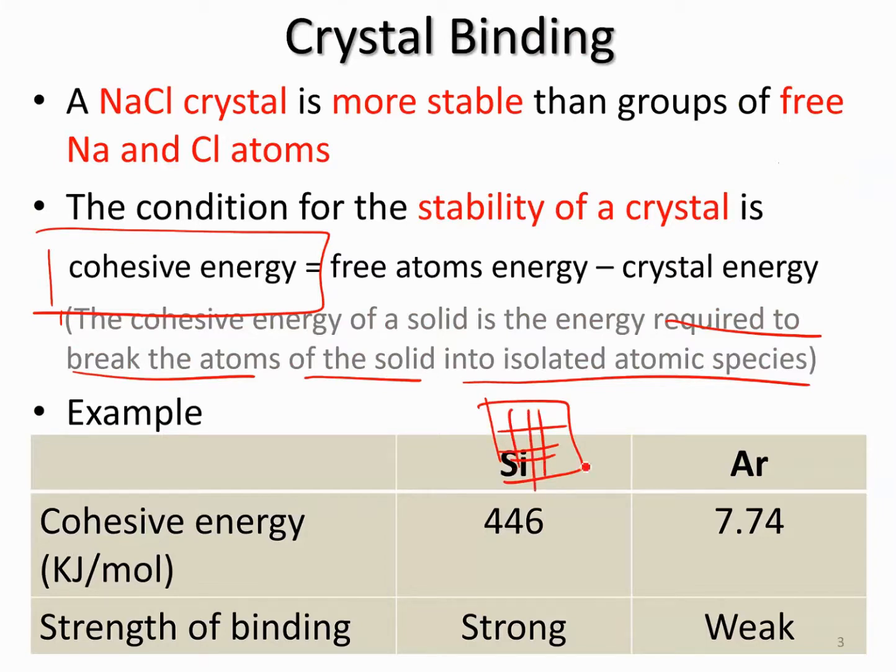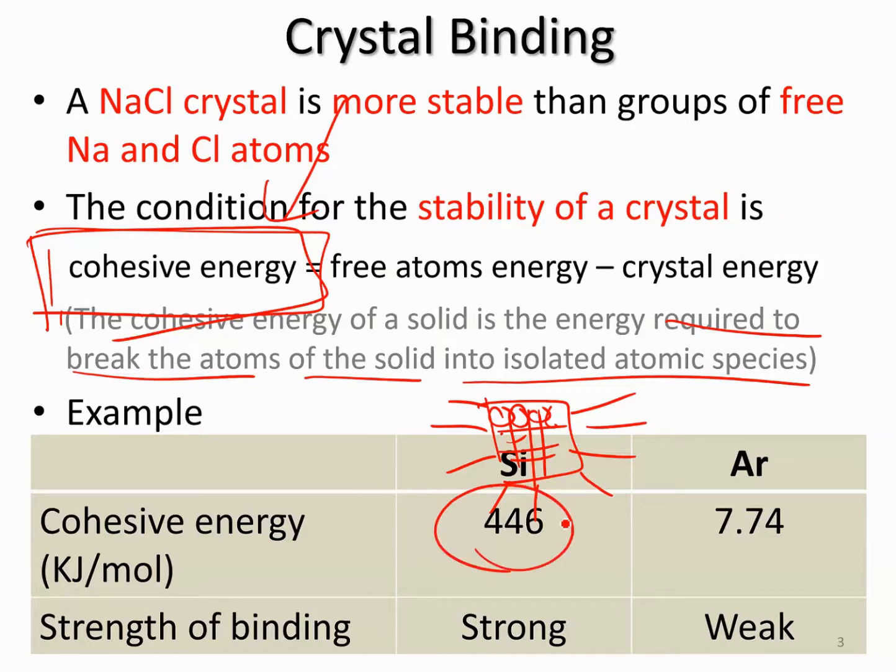If you want to break all the atoms inside the crystal into separated ones, then you need to apply energy. How much energy is required depends on the cohesive energy. Let's say the cohesive energy is 446 kilojoules per mole for silicon. Then if you want to separate the silicon crystal into silicon atoms, you need to provide 446 kilojoules per mole of energy.